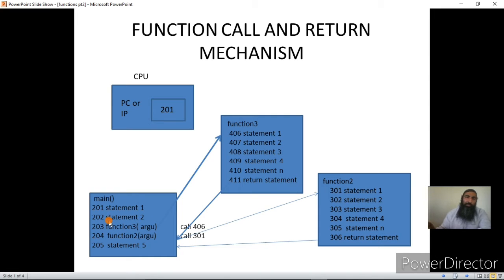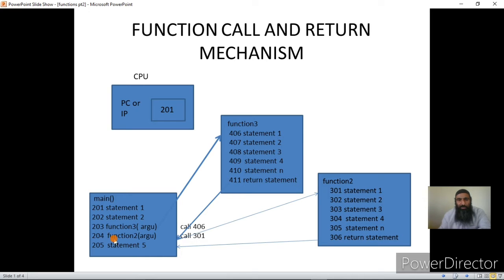Once the CPU receives a function call, it has a certain inbuilt mechanism that it carries out, a series of tasks, so that it can execute function 3. Note, main has not been executed completely. Why?